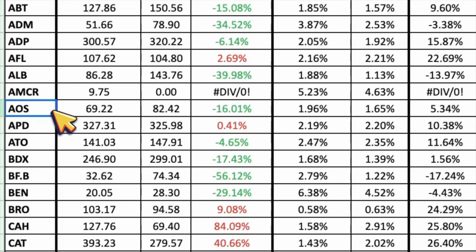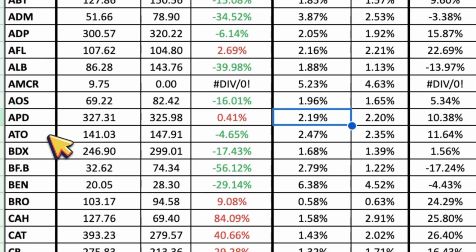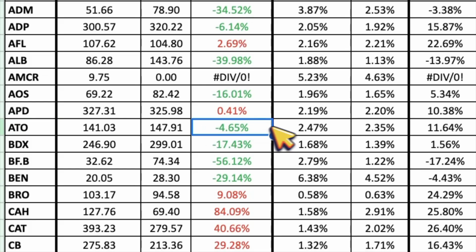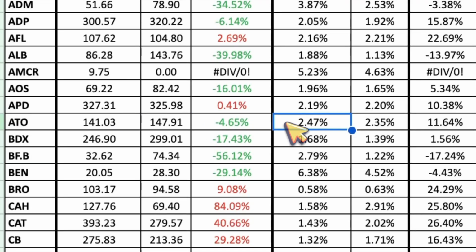Up next is A.O. Smith Corporation, ticker symbol AOS, and it looks about 16% undervalued with a dividend yield of 1.96%. Up next is Air Products and Chemicals, ticker symbol APD, and it looks about fairly valued today with a dividend yield of 2.19%. Rounding out the A's is Atmos Energy, ticker symbol ATO, and it looks about 4.5% undervalued today with a dividend yield of 2.47%.